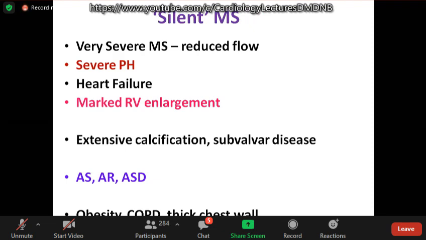Recently this is also described, low flow, low gradient mitral stenosis. Whenever there is severe pulmonary hypertension, heart failure, markedly reduced flow can reduce the gradient. Marked RV enlargement shifts the apex posteriorly, so you will not be able to hear the murmur. Of course, extensive calcification and subvalvular disease also may not have a good murmur. Associated other diseases like aortic valve disease can reduce the intensity of murmur. Of course, in ASD, you hardly get a murmur.